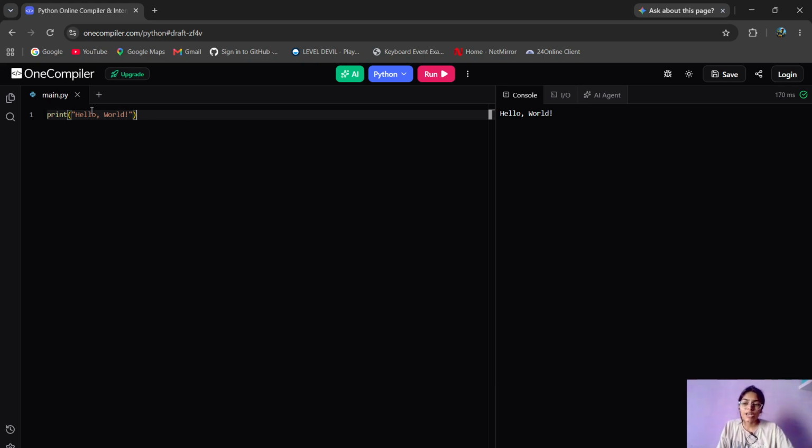So here it is: print hello world. Basically, print is your keyword. What is a keyword? A keyword is a predefined word used to do some task in the coding language. Like here, we decided that the print word will print everything that is written in the parentheses. We wrote print, and in the brackets we wrote hello world. So this means that print is going to print hello world.